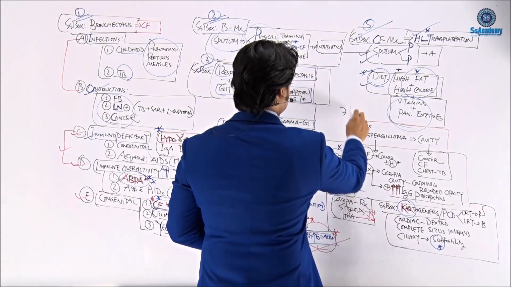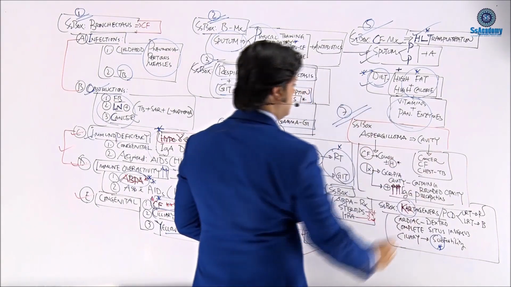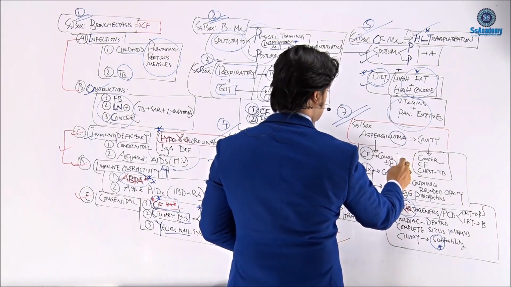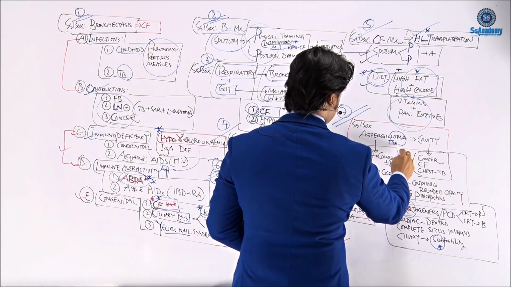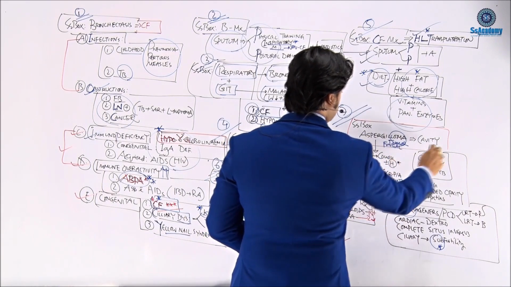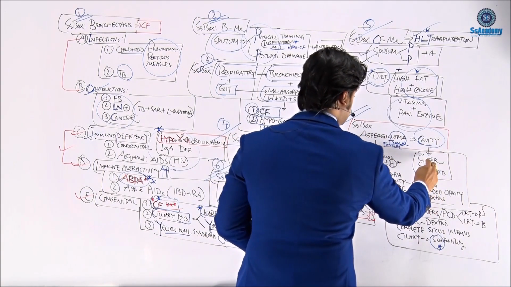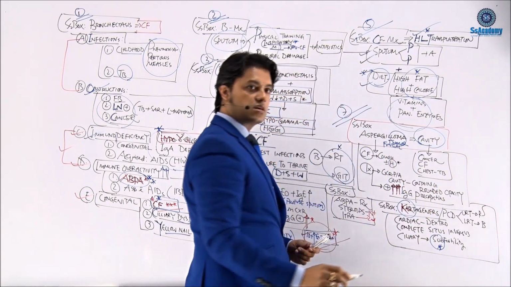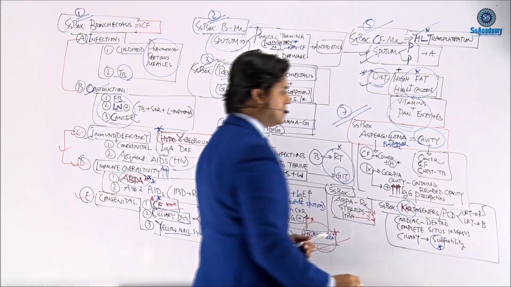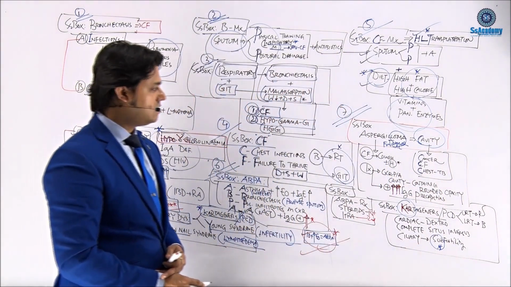Number 7 box. Aspergilloma is a fungal ball, a tumor-like ball in a cavity. The cavity is caused by cancer, cystic fibrosis, and chest TB. That will be helpful.